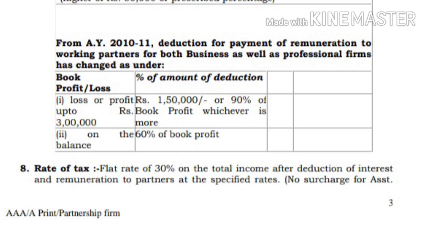Up to 3 lakh rupees of book profit, rupees 1,50,000 or 90% of book profit, whichever is more. On the remaining book profit, 60% of book profit. We have to take these two into consideration. The tax rate. What is the tax payable by a partnership firm? A flat rate of 30% on the taxable income of the partnership firm.